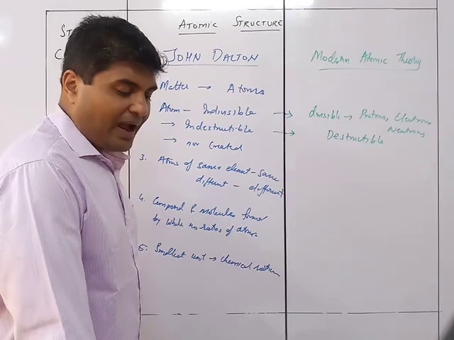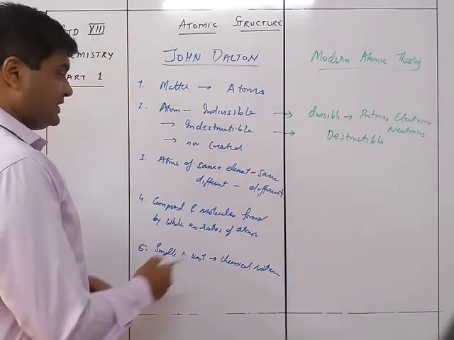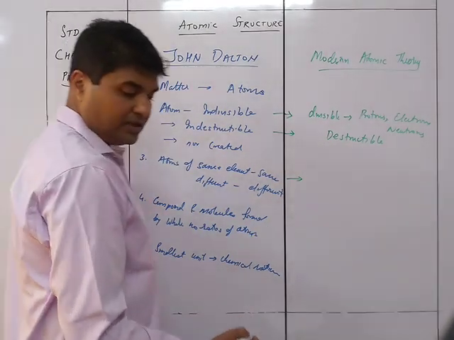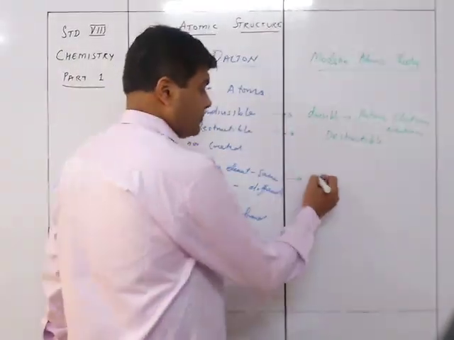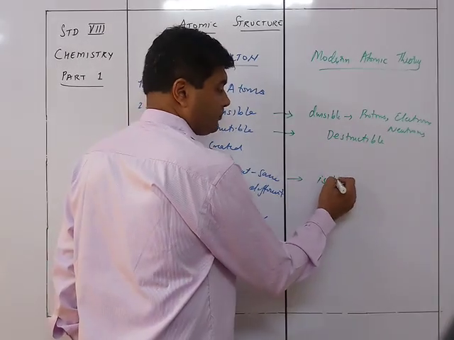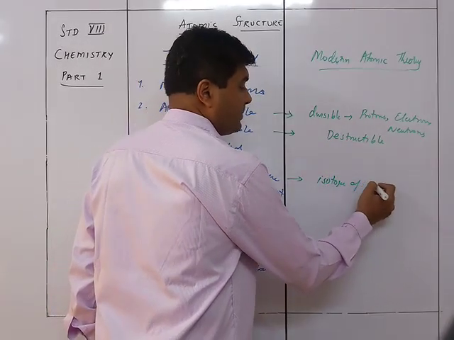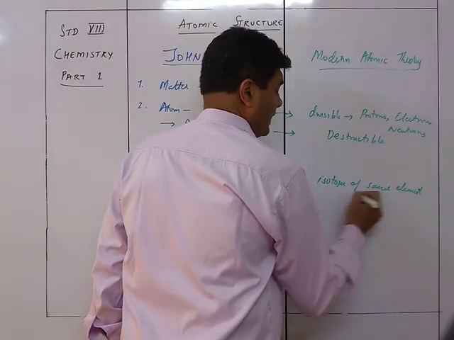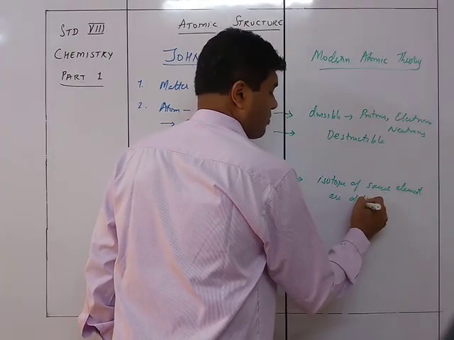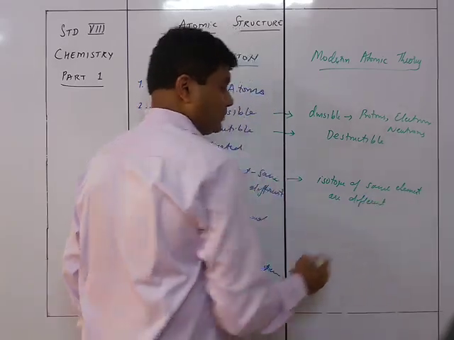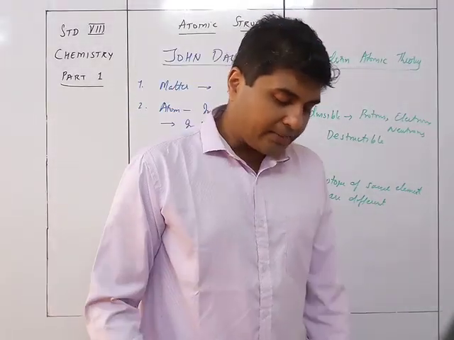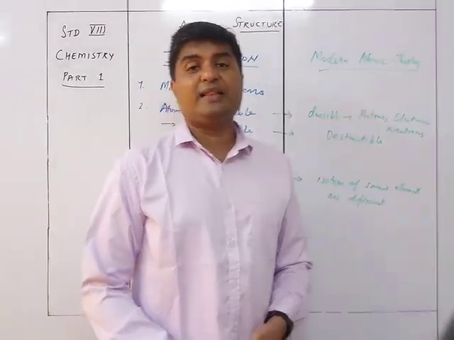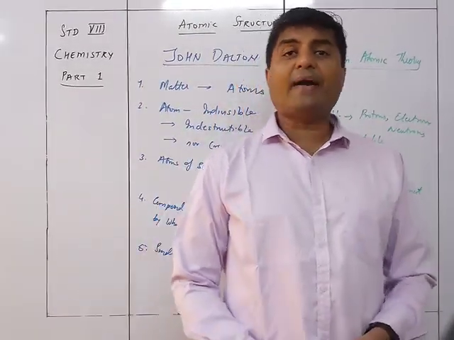The next is, atoms of the same element are alike. We say that atoms of the same element are the same, they are alike, but that is wrong because there are isotopes. So isotopes of the same element are different. Atoms of the same element may not be alike, as is seen in the case of isotopes. Now, what are isotopes?